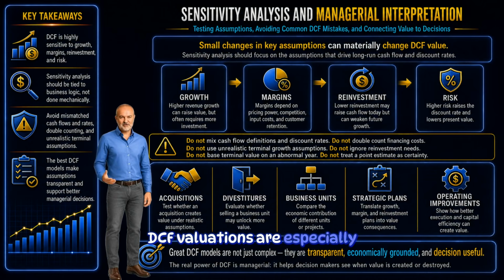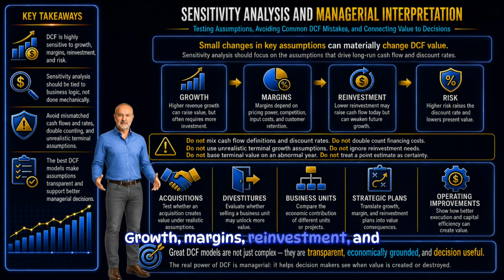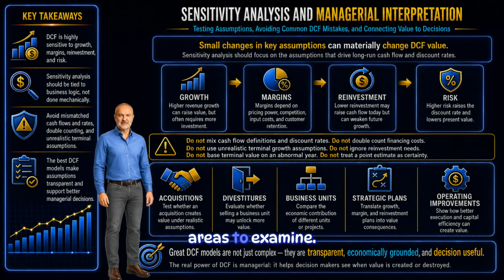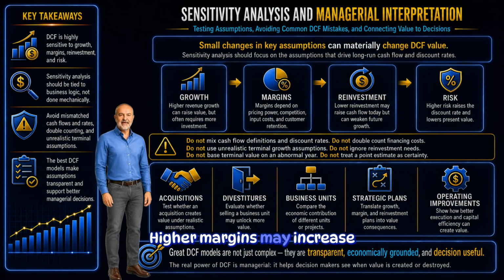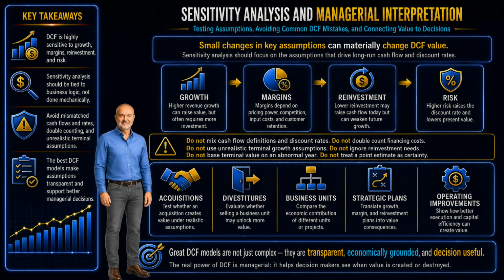DCF valuations are especially sensitive to assumptions that affect long-run cash flow and discount rates. Growth, margins, reinvestment, and risk are the major areas to examine. Higher growth may increase future revenue, but it may also require more investment. Higher margins may increase free cash flow, but they must be supported by competition, pricing power, input costs, and customer retention. Lower reinvestment may increase cash flow today, but it may also weaken future growth. Higher risk increases the discount rate and lowers present value.